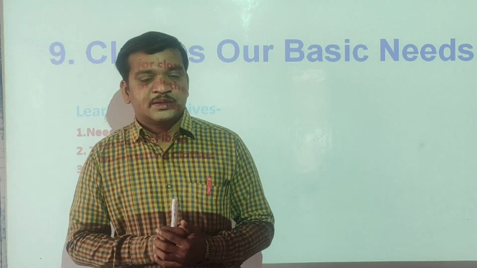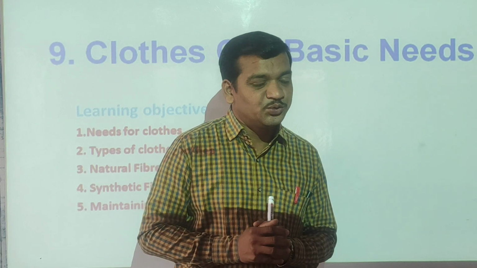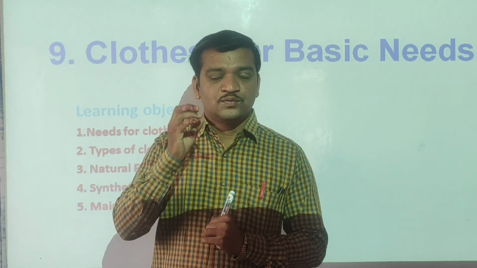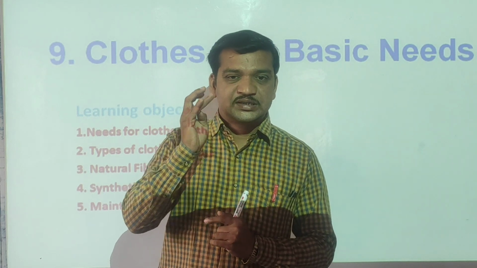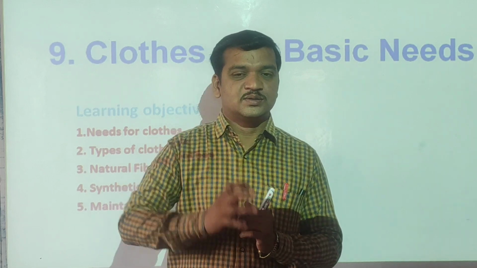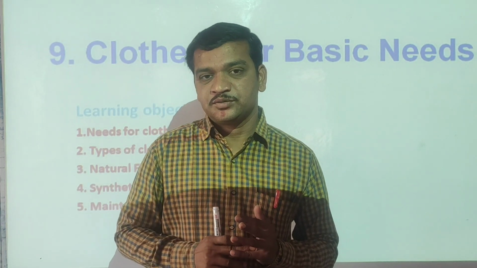See students, there are 3 basic needs of living things. Do you know what they are? Yes. Food, shelter, and the third one is clothes. Okay. So these are the basic needs. Food we need.